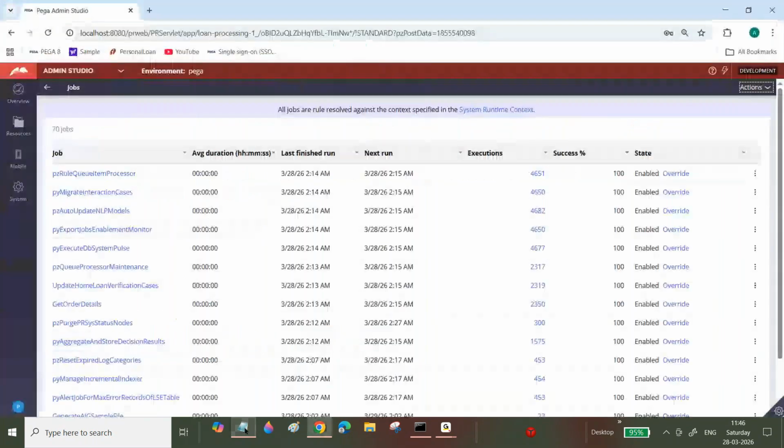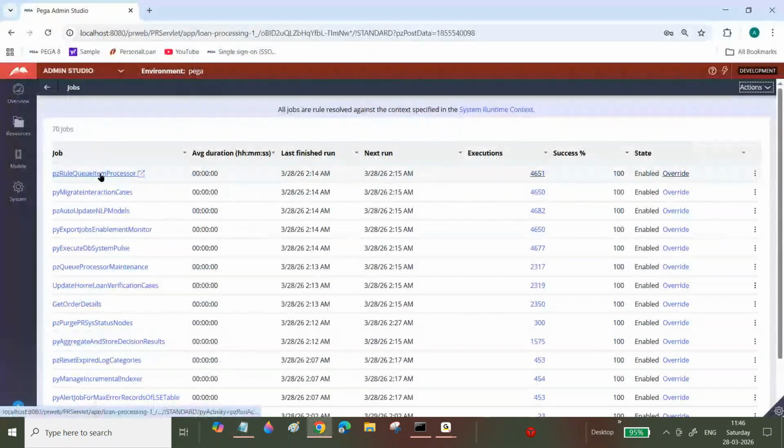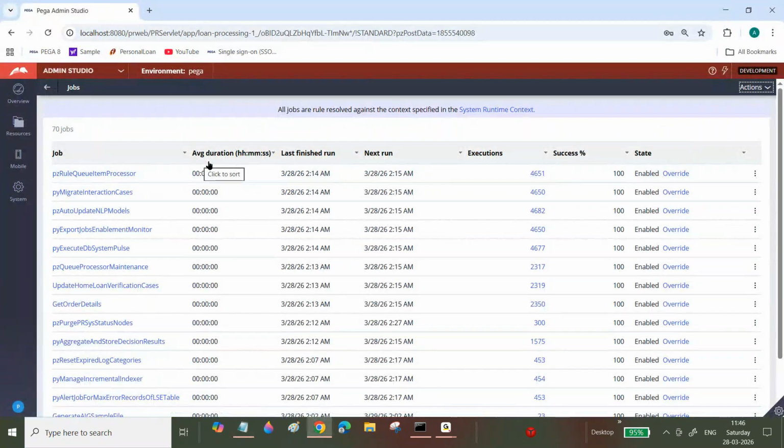Now we can explain. This is the job scheduler name, and average time means how much time it is taking to execute the activity. Whatever activity you are calling in a job scheduler, how much time it is taking to execute that activity.